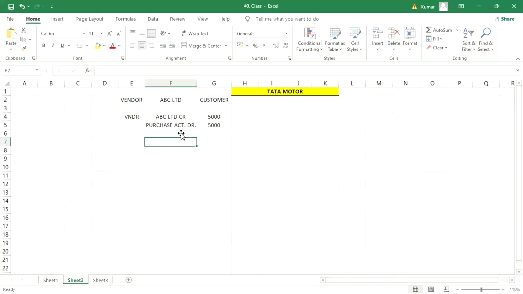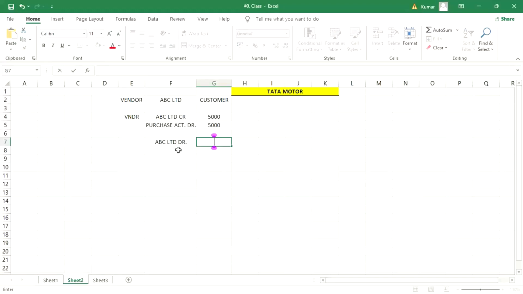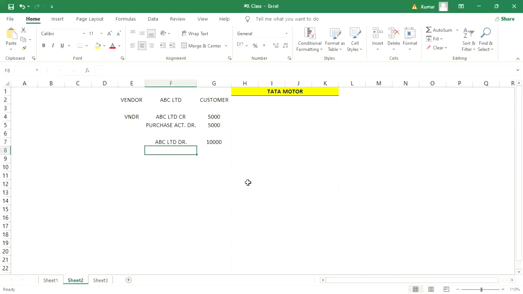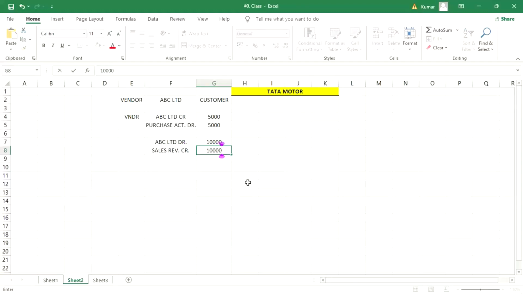In this case, ABC Limited is going to be debited, say 10,000, and the sales revenue account is going to be credited worth 10,000.